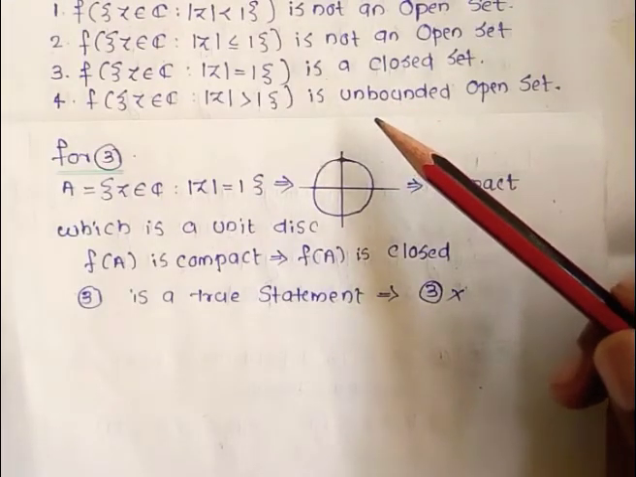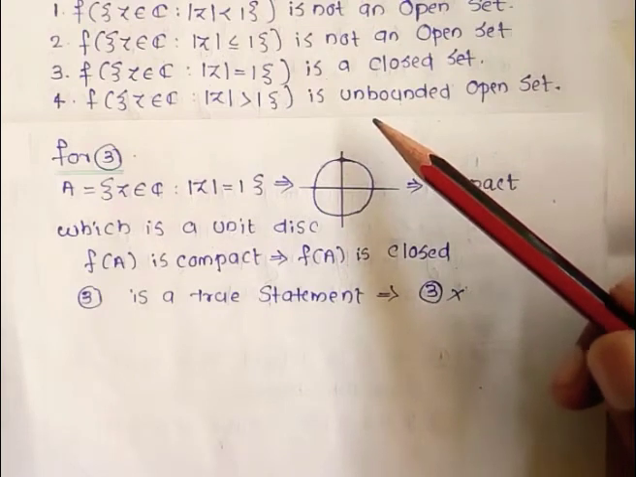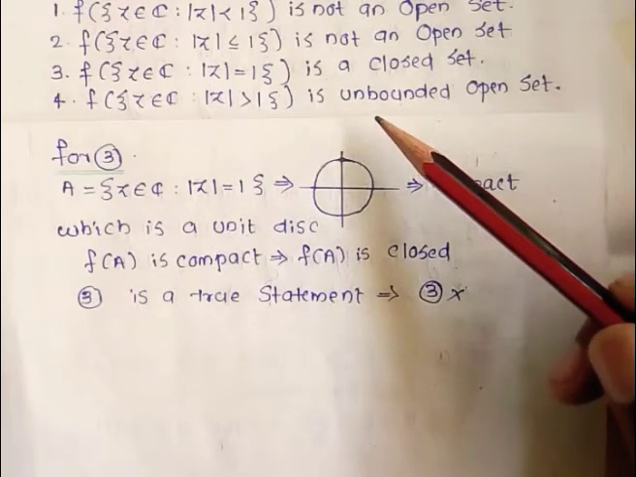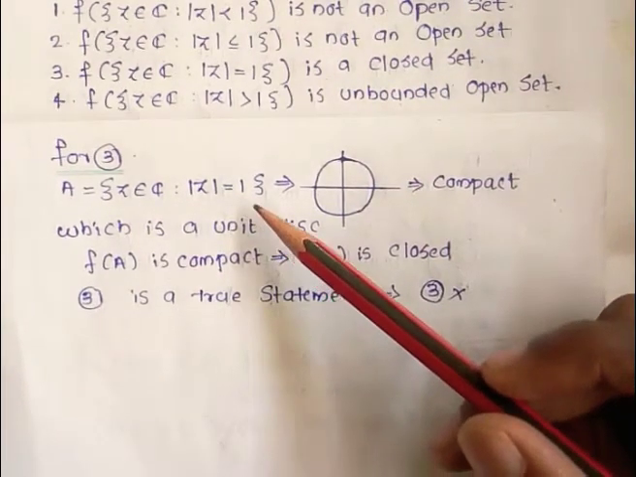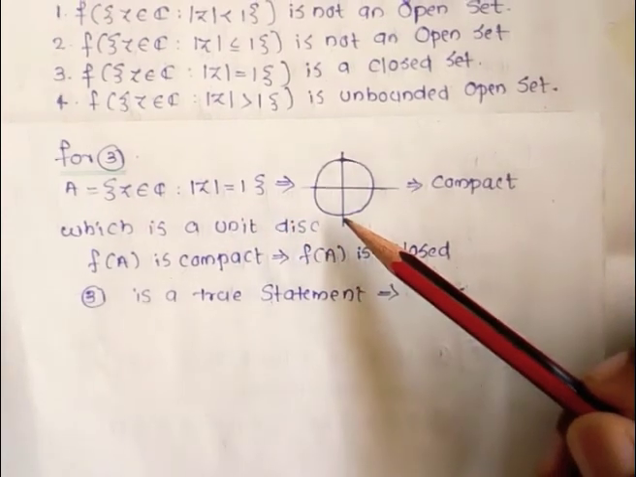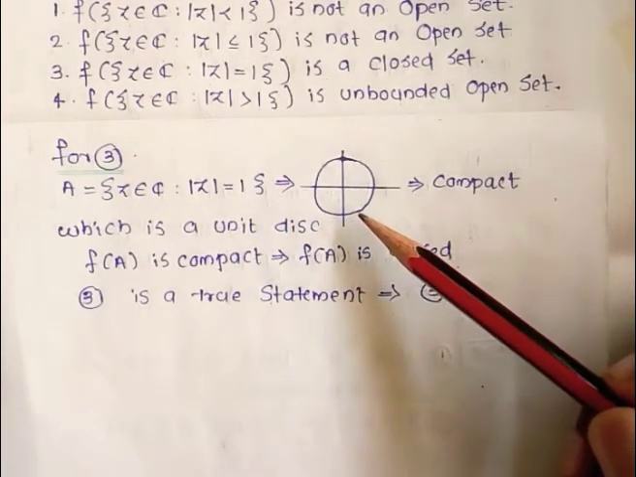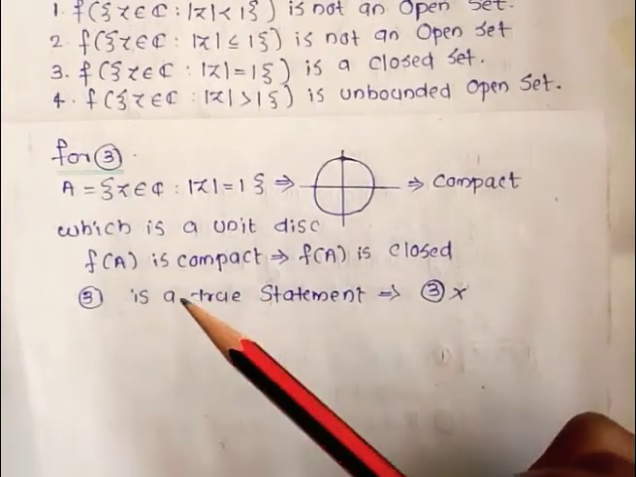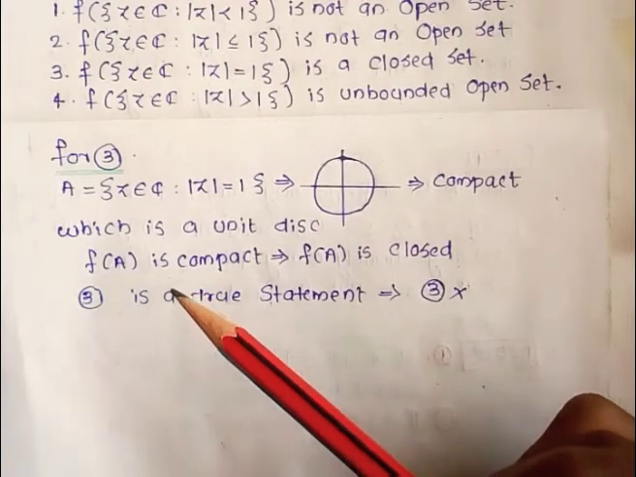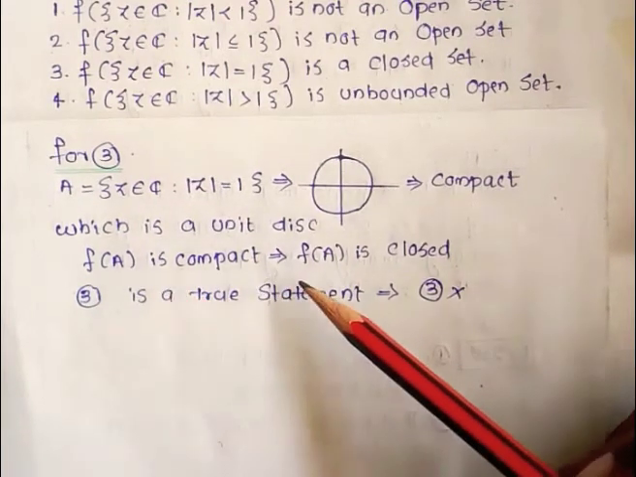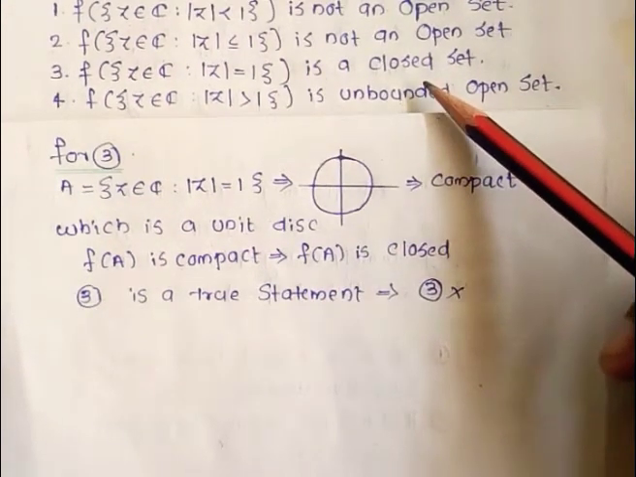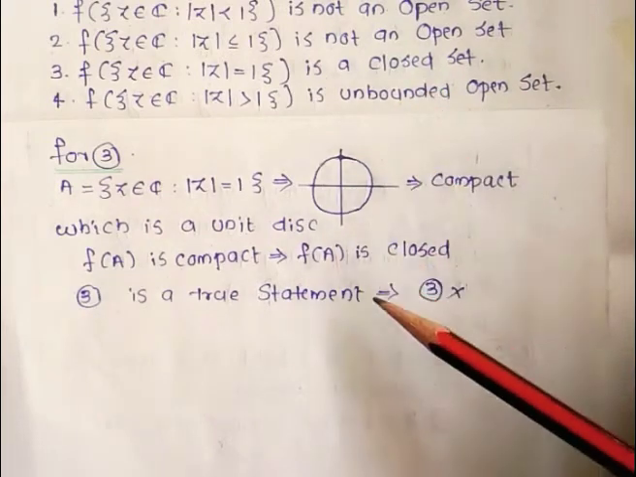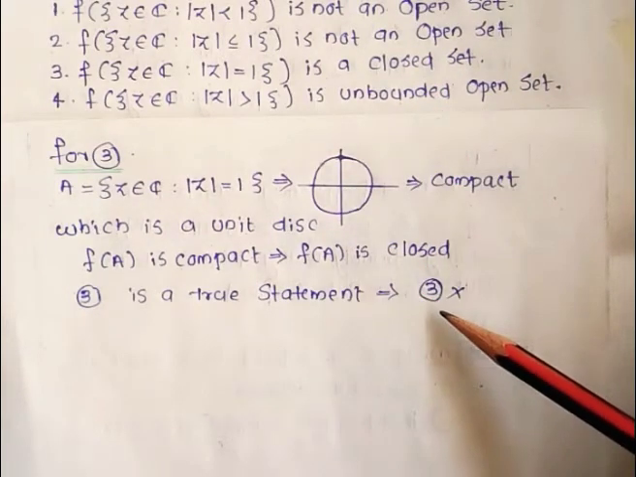Now we go to option number 3, which says that the image of the set of all z belonging to C such that |z| = 1 is a closed set. So let A be the set of all z belonging to C such that |z| = 1. It is clear that it is the unit circle, which implies that it is compact. So again by the previous theorem, we can conclude that the image of that set must be compact. That is, f(A) is compact, which implies that f(A) is a closed set. So option number 3 is a true statement, but we want to find the false statement. So option number 3 is also wrong.